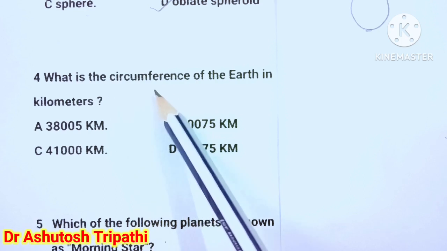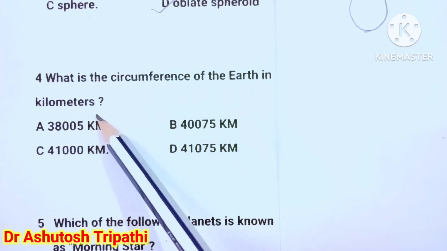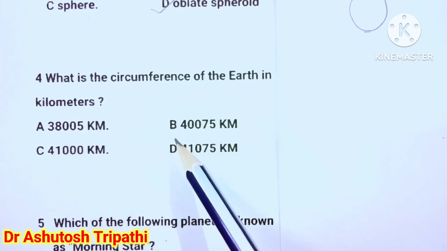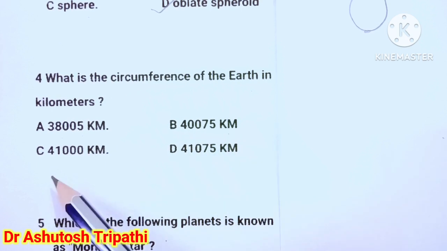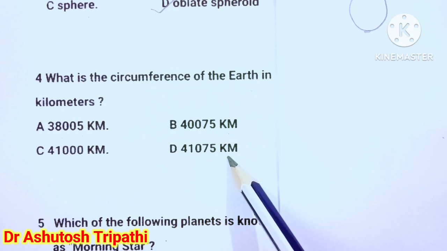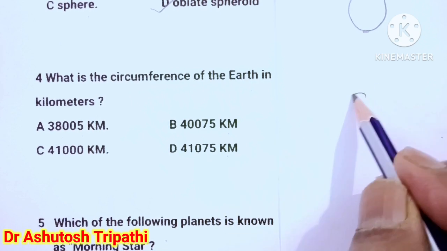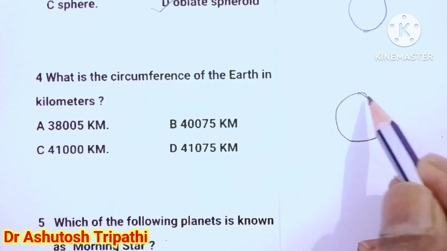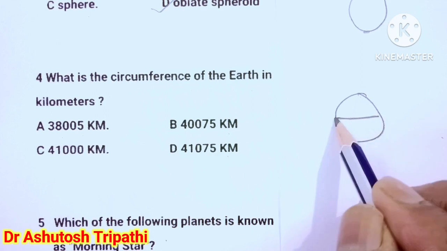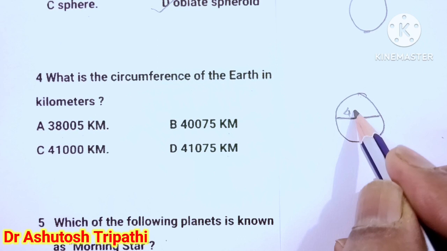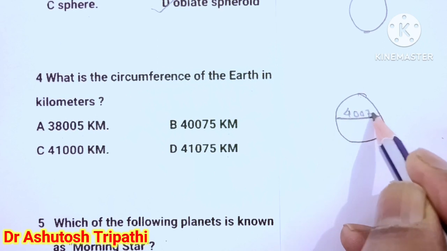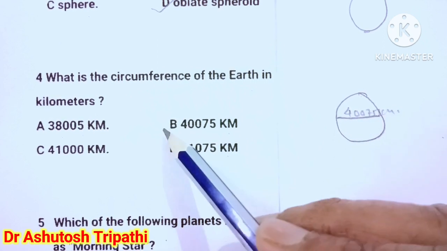What is the circumference of the earth in kilometers? 38,005 kilometers, 40,075 kilometers, 41,000 kilometers, 41,075 kilometers. What does it indicate? If you see the picture, this is the center part of the earth and that is the equator, and its length is 40,075 kilometers. The answer is B.